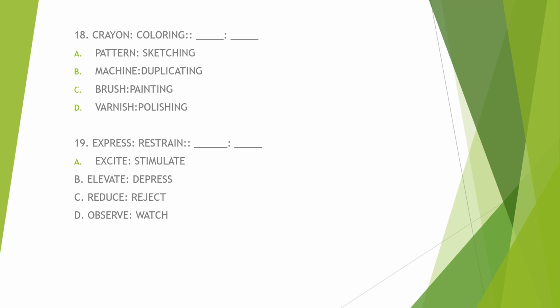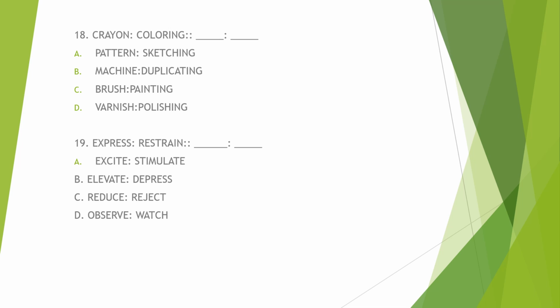Let's go to letter B. Elevate is to depress. This pair does not exhibit the same relationship as the given analogy. Elevate and depress are opposites. However, they do not reflect the opposite relationship of express and restrain.